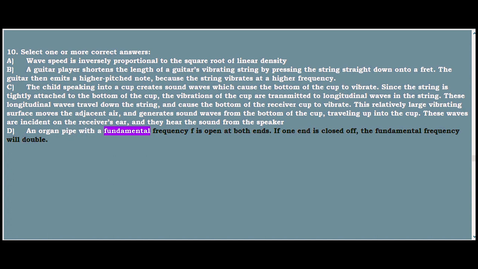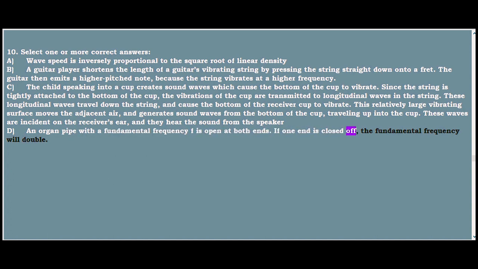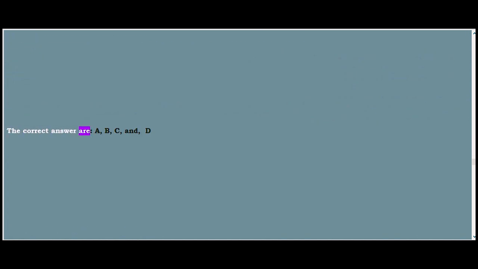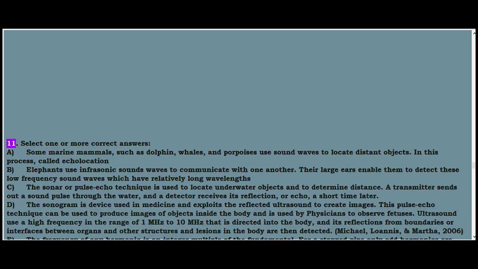D. An organ pipe with a fundamental frequency F is open at both ends. If one end is closed off, the fundamental frequency will halve. The correct answers are A, B, C, and D.